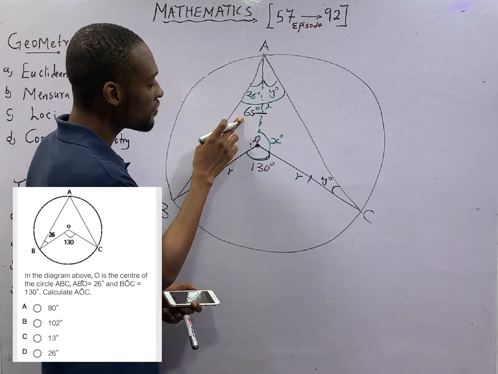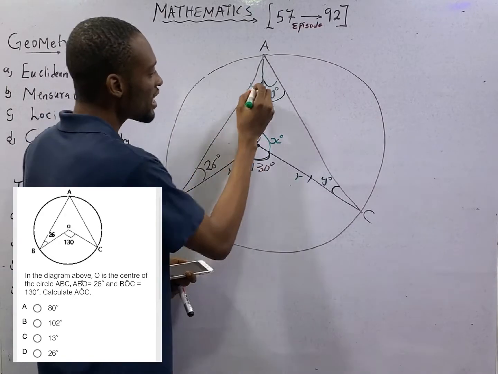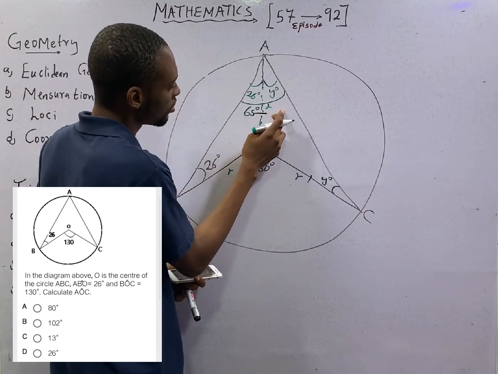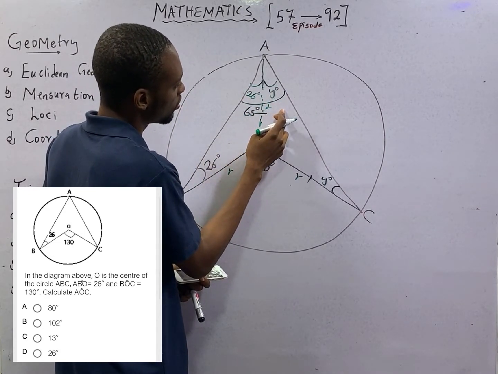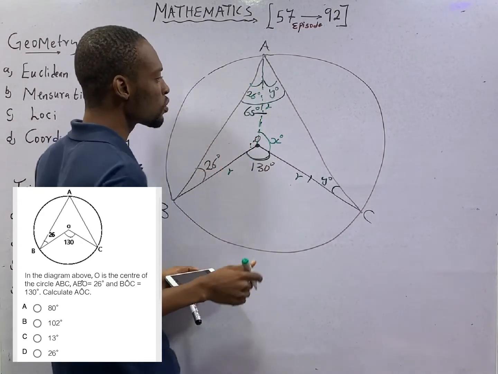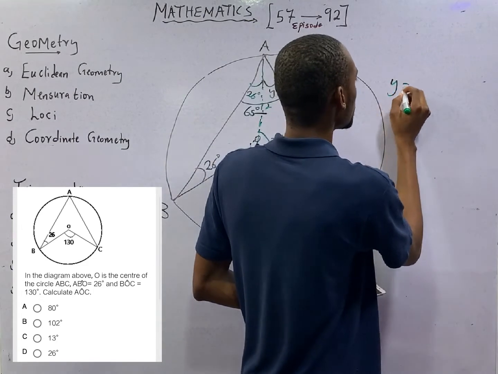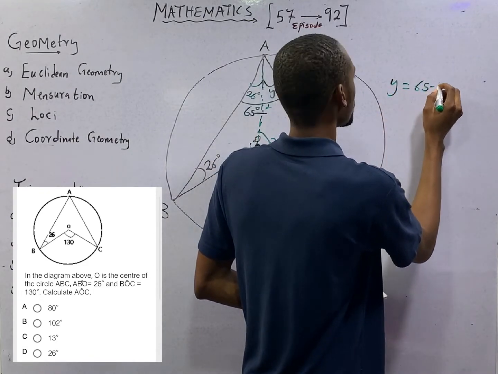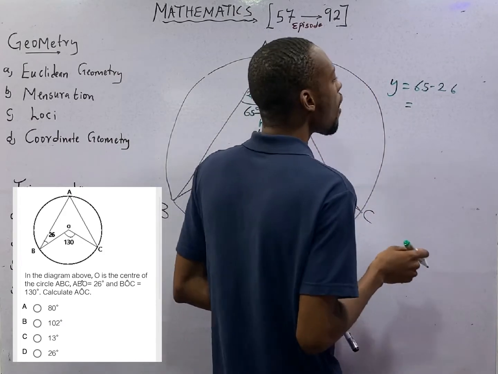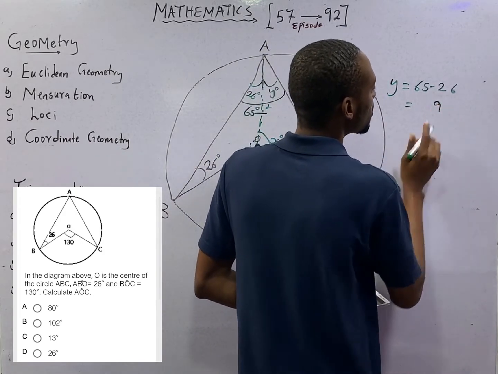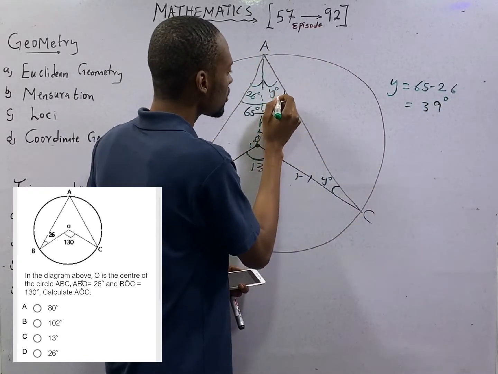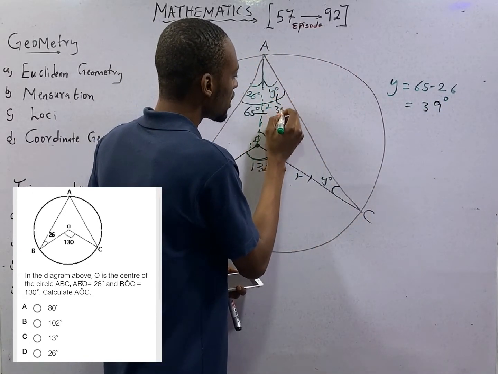If here is 65 degrees and we know that here is 26 degrees, y will simply be 65 degrees minus 26 degrees. So y is equal to 65 minus 26. And this will give us 39 degrees. So y here is 39 degrees.